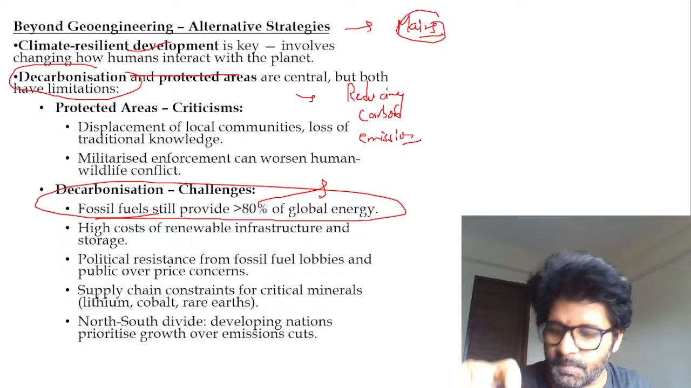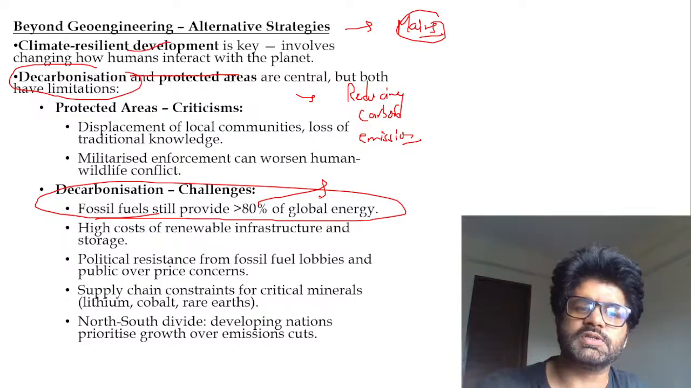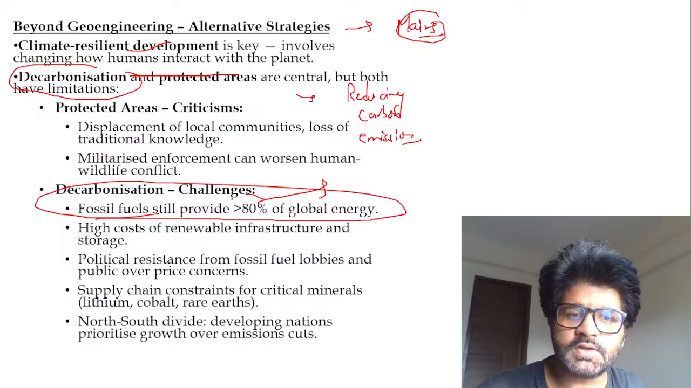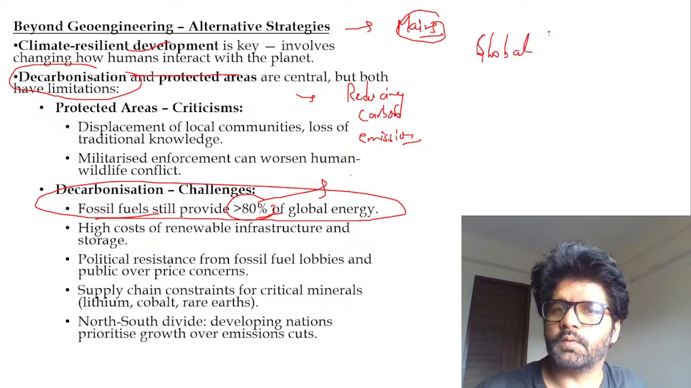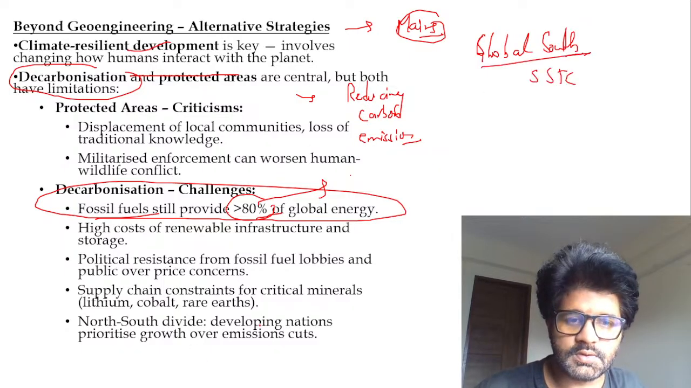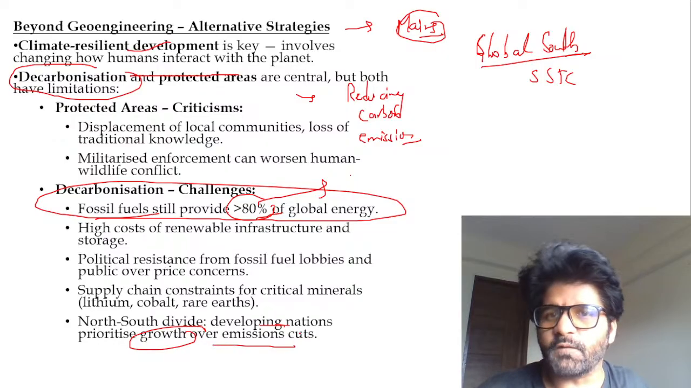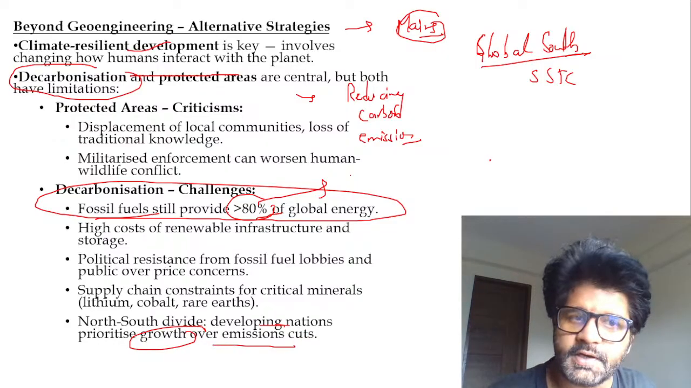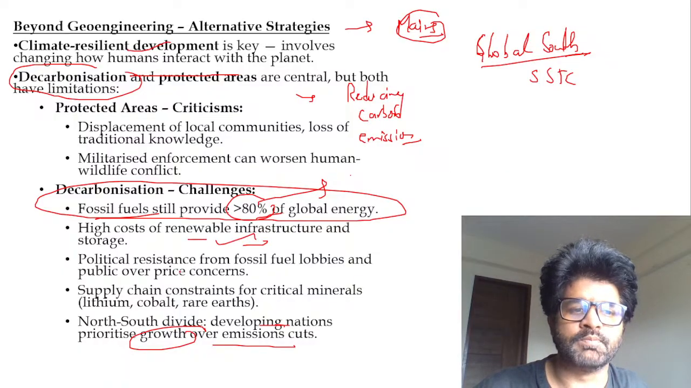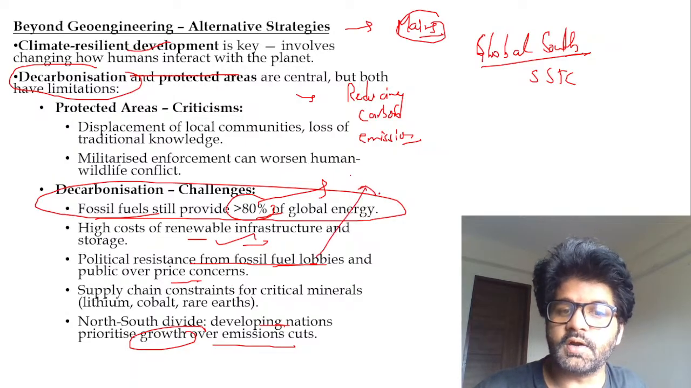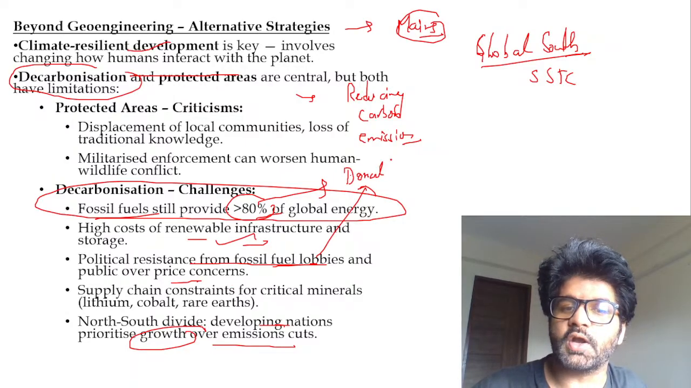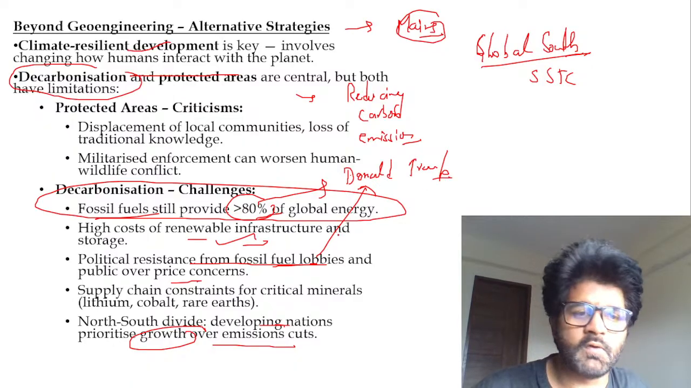There can be multiple mains questions which can be framed from this article. The main challenge is fossil fuels still provide 80% of global energy. The main challenge is the global south. We have talked about the global south yesterday when we were talking about SSTC. So the global south, developing nations prioritize growth over emission cuts. Obviously, the north is already developed, Europe is already developed. We have to develop, so we have to use fossil fuel. Plus, renewable energy is costly. Political resistance also happens from lobbies, fossil fuel lobbies. Maybe Donald Trump is a part of it, and that's why he keeps on talking about how this whole global warming is a facade.